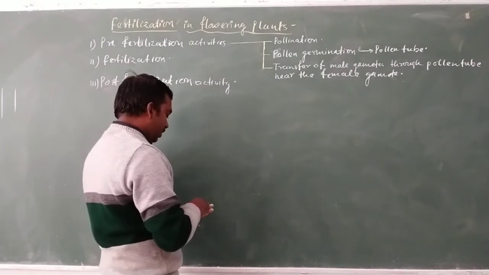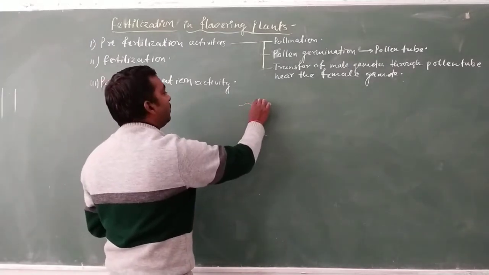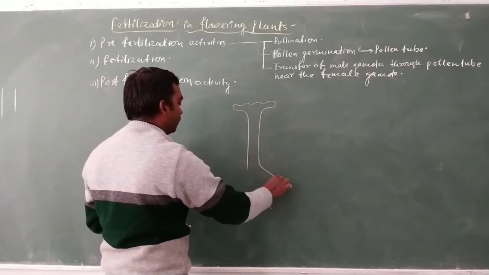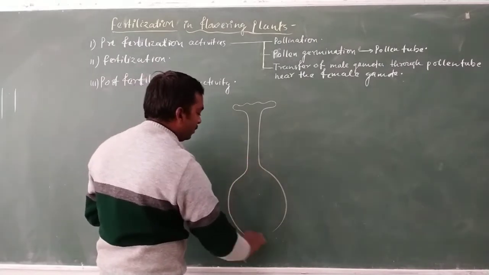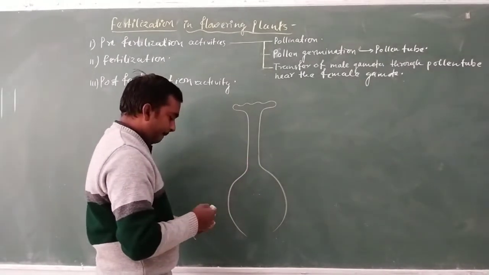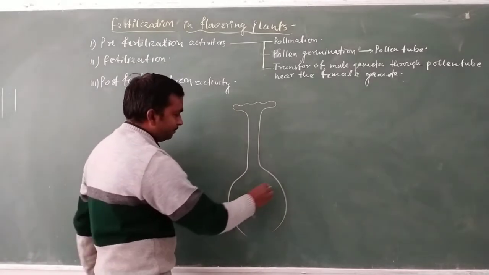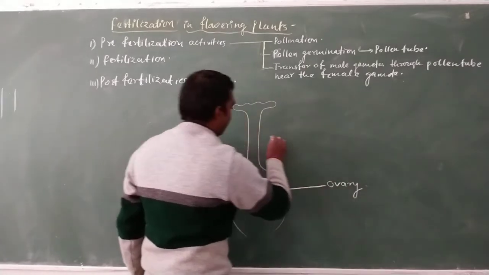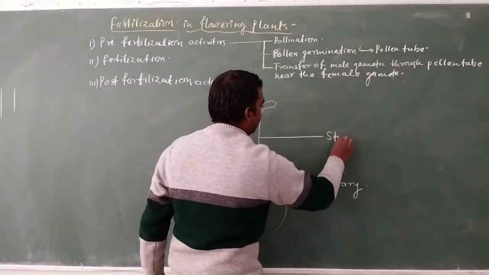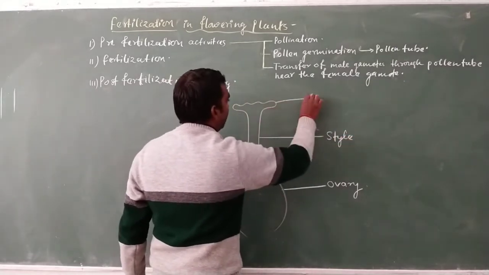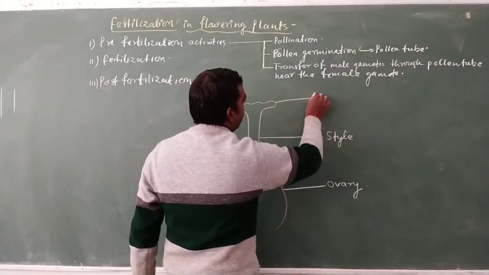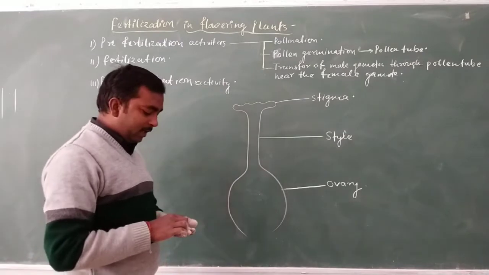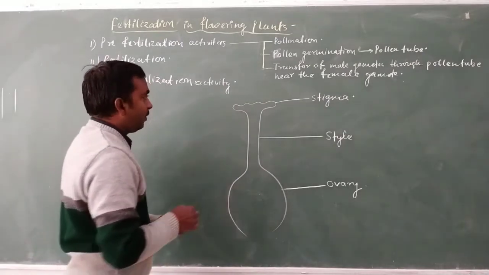First let us draw a diagram of the female reproductive organ. So this is the diagram of the female reproductive organ, which consists of a solid part known as the ovary, a tubular part known as the style, and the uppermost leaf-like structure known as the stigma. The stigma is the platform for pollination.